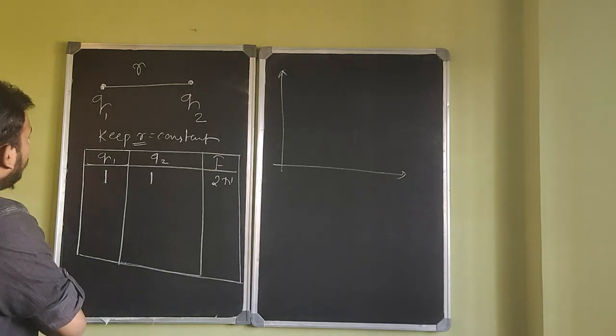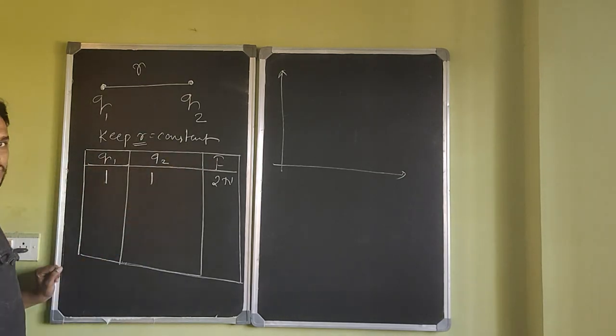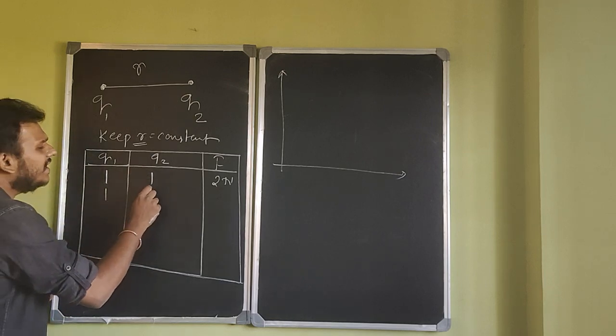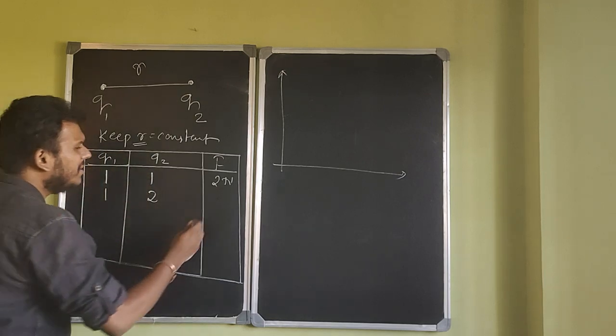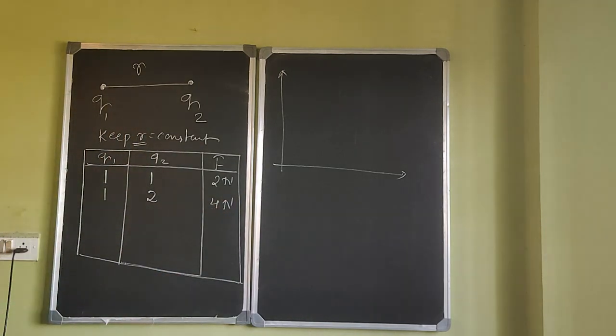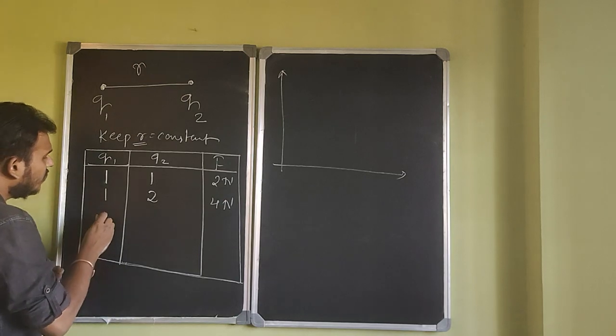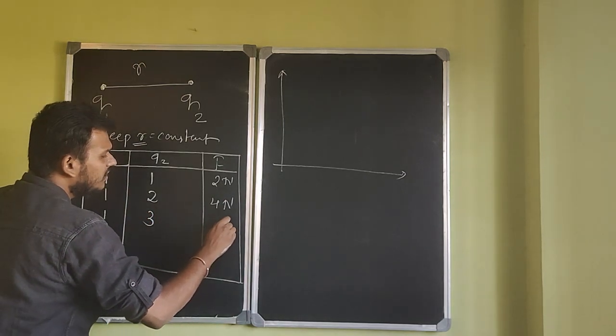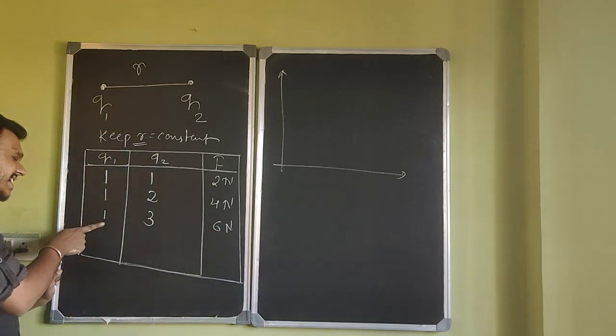So Q1, Q2, force you measured. Now Q1 let it be 1 only, Q2 is 2. You happen to get a force of 4 Newton. Now Q1 is 1 still, Q2 is 3. You're getting a force of 6 Newton. Now I'll change this a little bit.